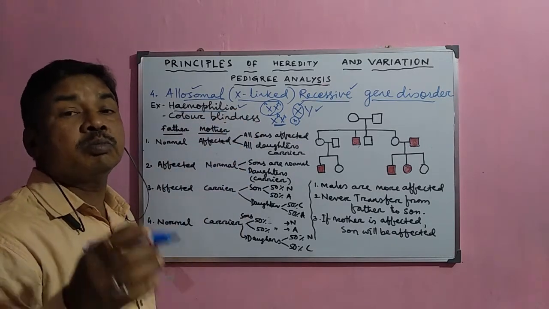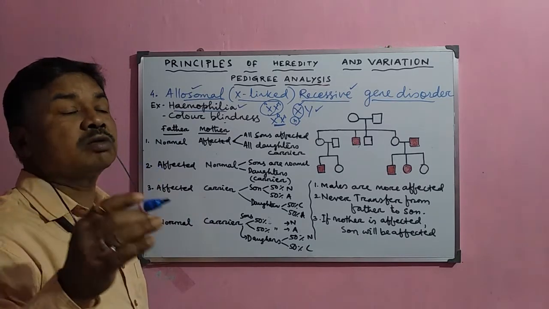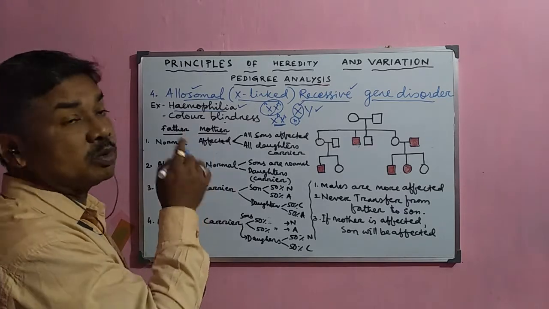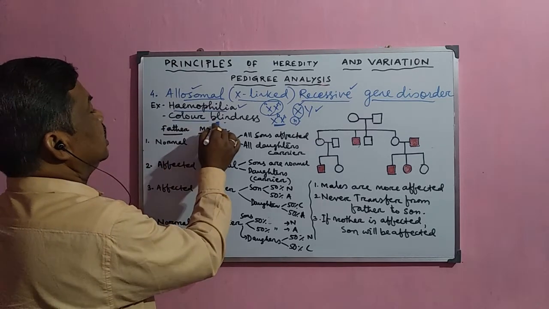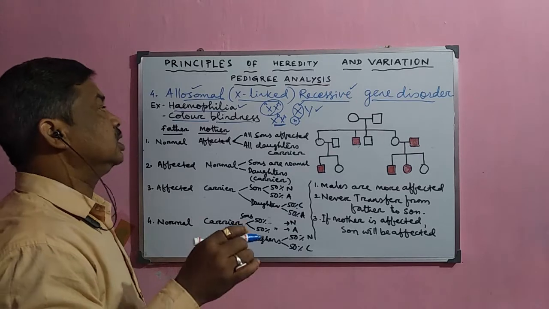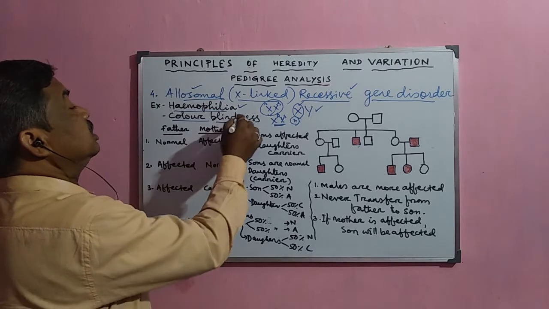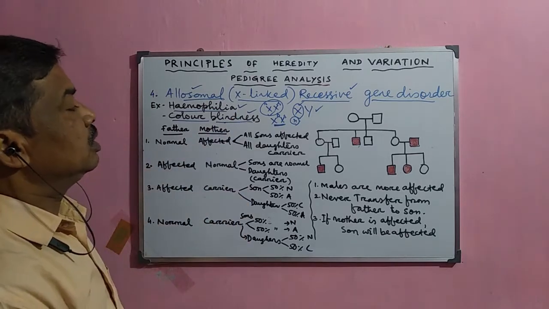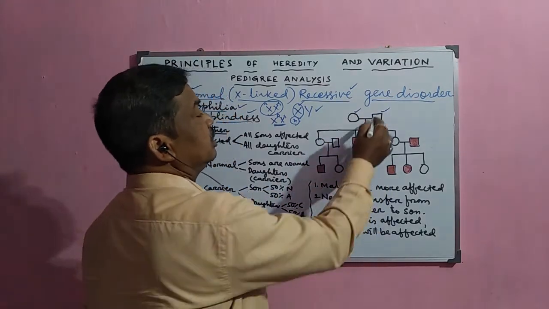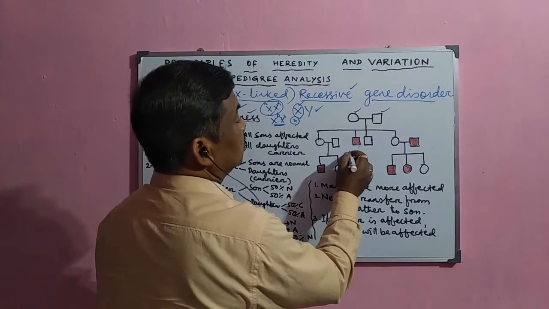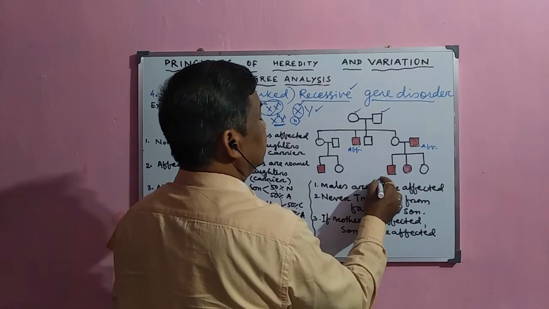Hemophilia is nothing but the bleeder's disease, which does not allow the blood to clot if this type of defect is there in the chromosomes or in the genes. Now, color blindness is another important example, where the individual cannot distinguish a particular color if it has this type of defect. Now, this is the pedigree chart with father and mother, father here and mother here. Look, this one is affected, this one is affected, and this one is affected.